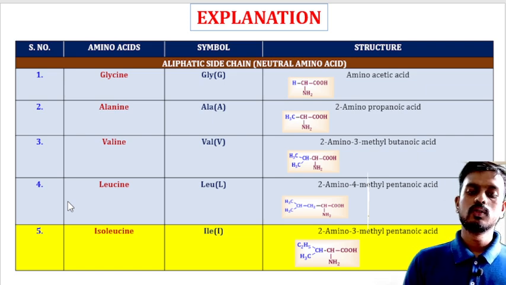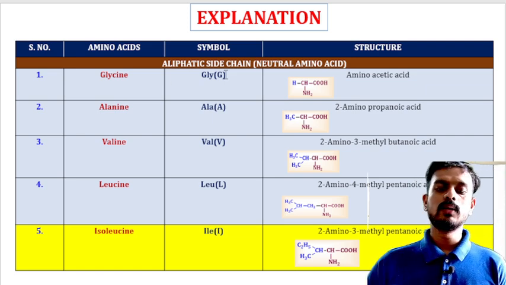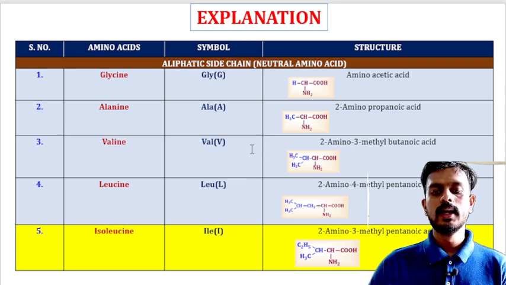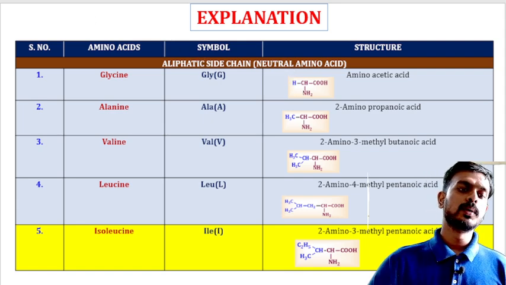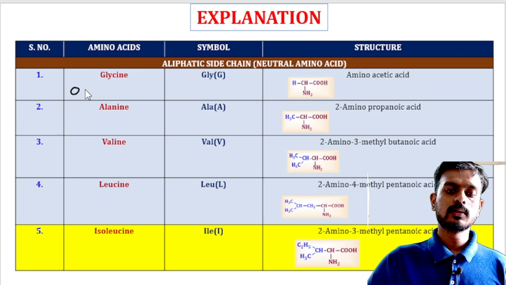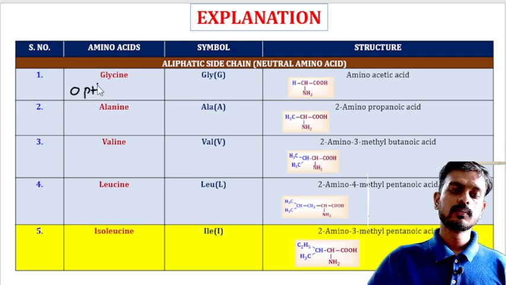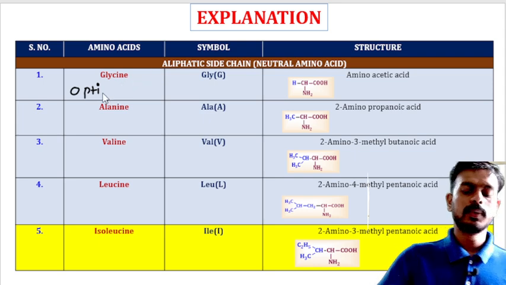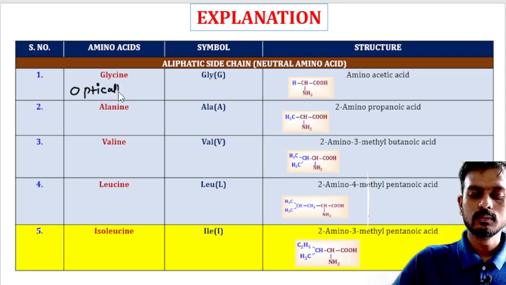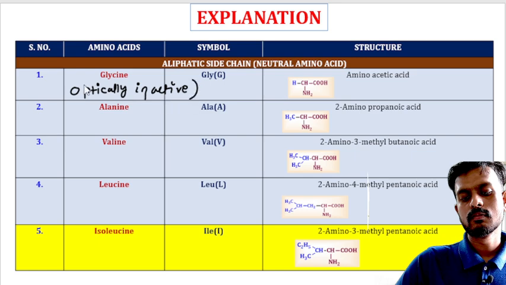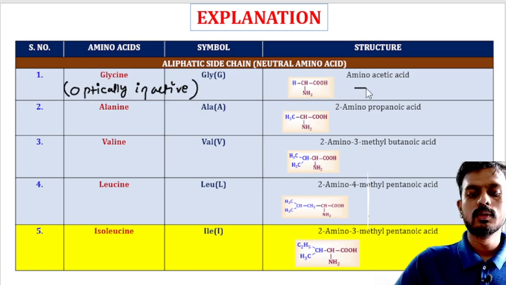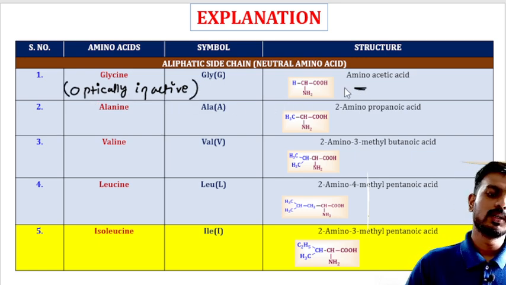You can see these are aliphatic side chain containing amino acids: glycine, alanine, valine, leucine and isoleucine. Remember, glycine is an optically inactive amino acid. So moving to the next question.